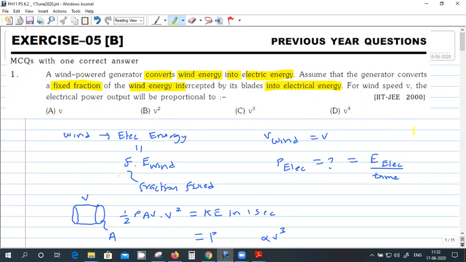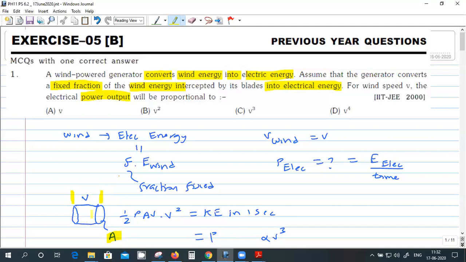What is the answer? V square? No. See, power, right? Because half mv square. No, we have to find power. Not just energy. So power is energy produced in unit time, say 1 second. So suppose you take this as a cross-sectional area in which the wind is coming out. The volume of the wind that will cross this area is this length in 1 second.